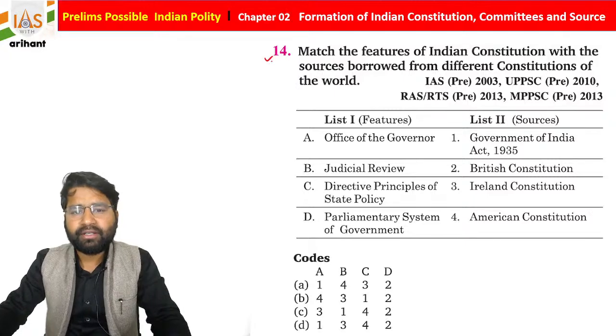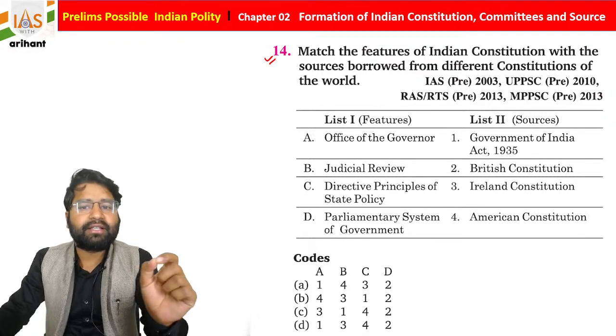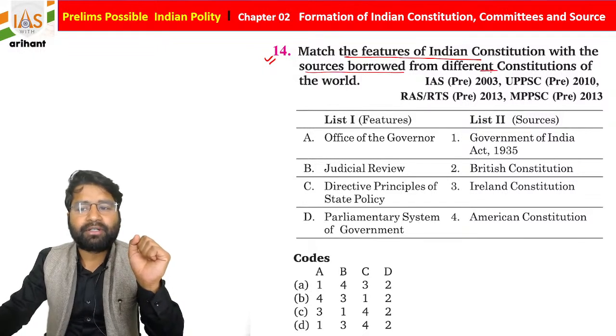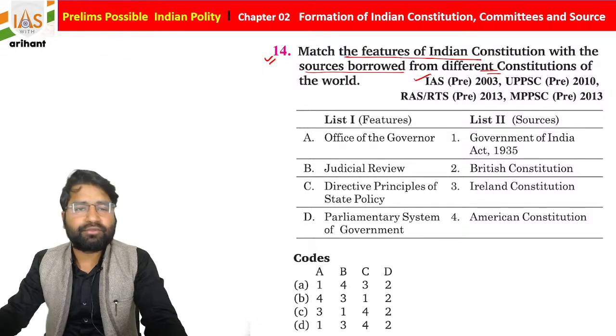If you move further, we have another very important question, which says match the following statements. Match the features of the Indian Constitution with the source borrowed from different constitutions of the world, as asked in UPSC 2003, UPPSC 2010, as well as MPPSC 2013.